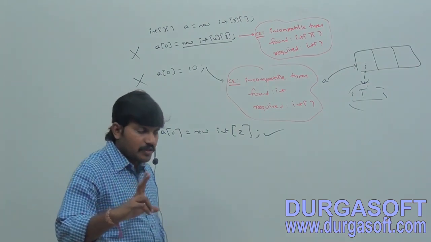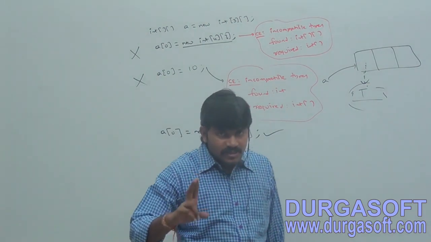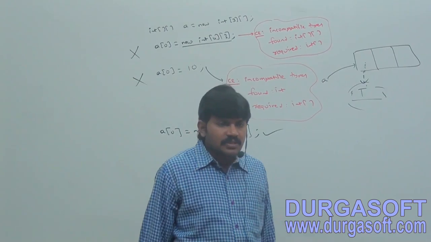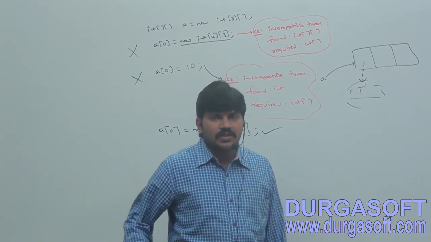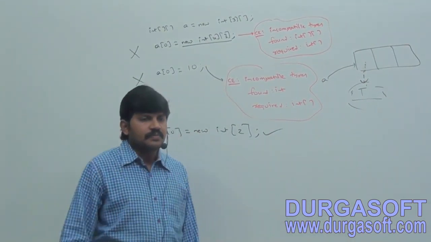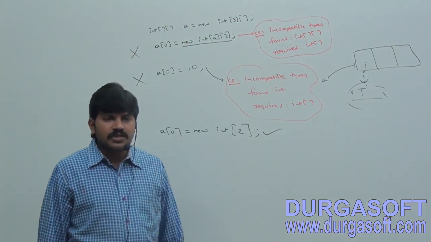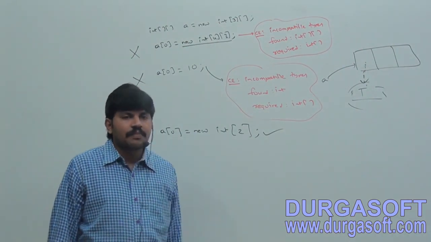Whenever we are assigning one array to another array, the dimensions must be matched. Dimensions must be matched. For example,